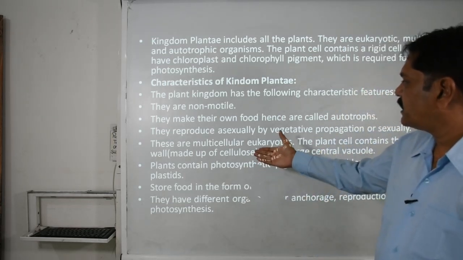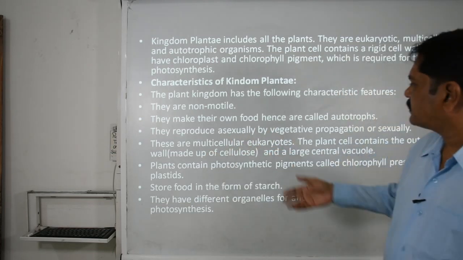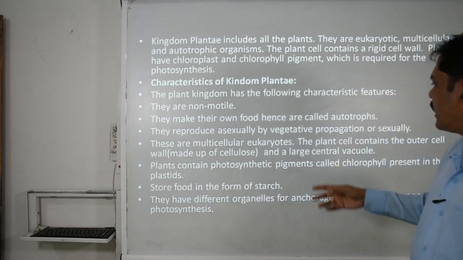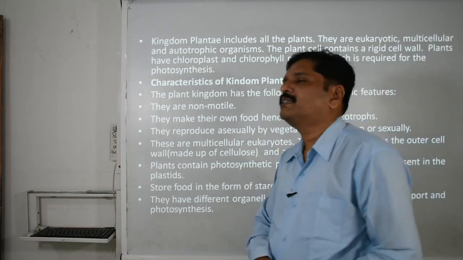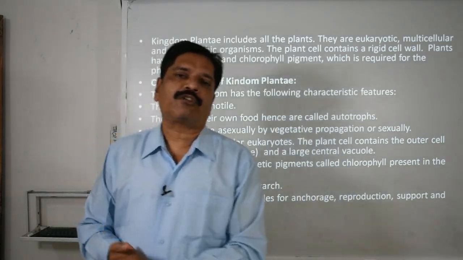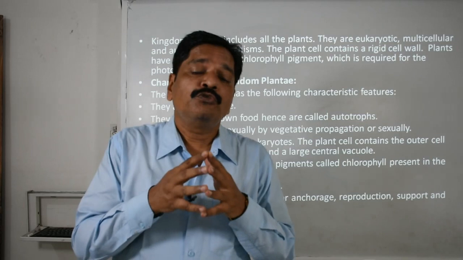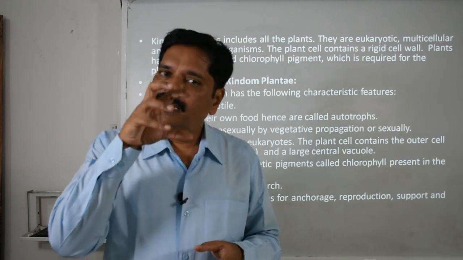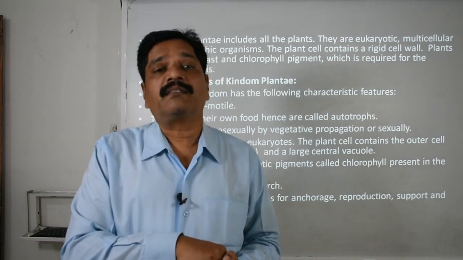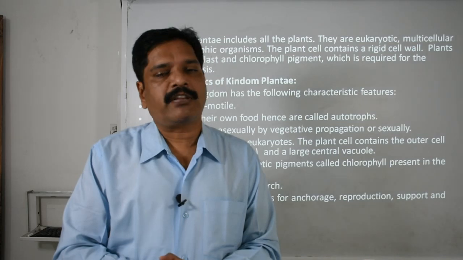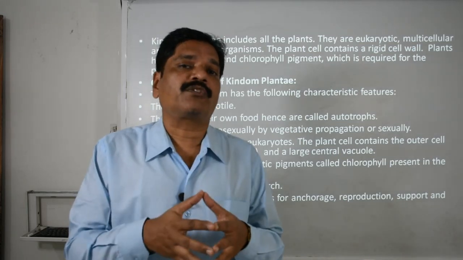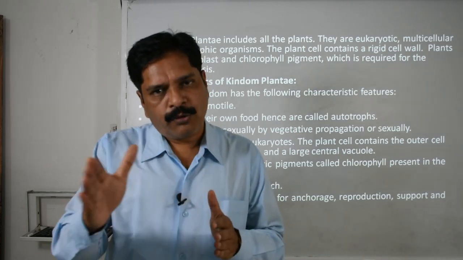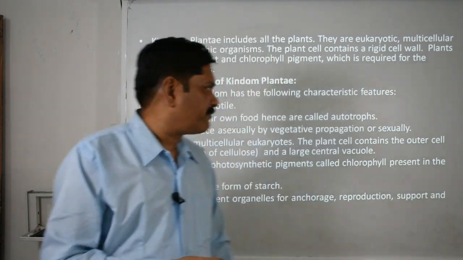They are multicellular eukaryotes with an outer cell wall made up of cellulose. One more characteristic feature of the plant cell is that its nucleus is shifted to the periphery. What is the reason? In the middle of the cell there is a big vacuole. The presence of this vacuole is the identity of the plant cell, and because of this large vacuole, the nucleus is shifted to the periphery.